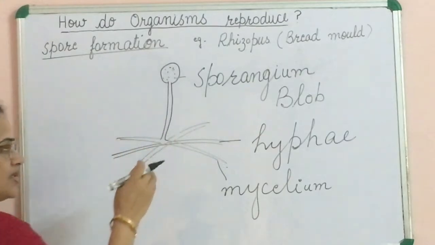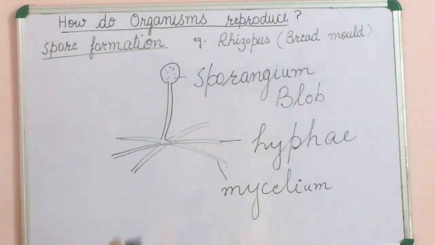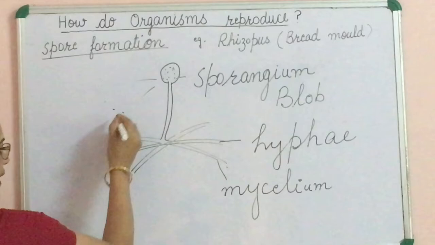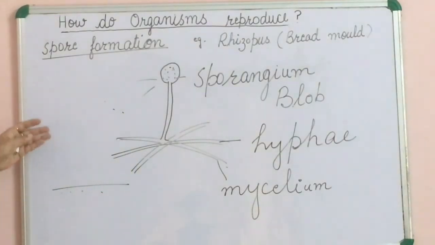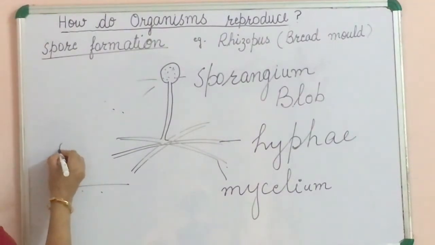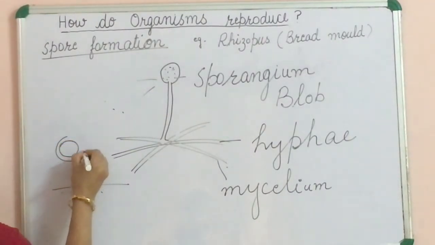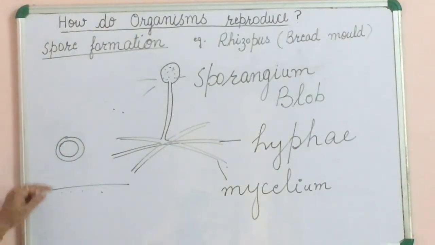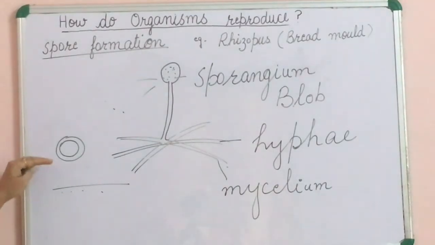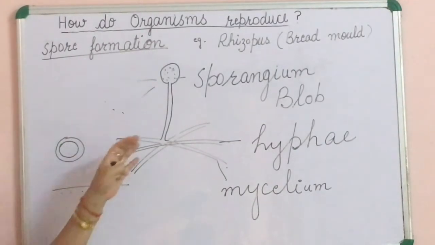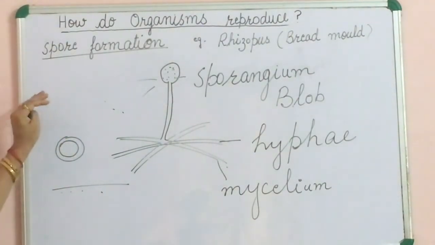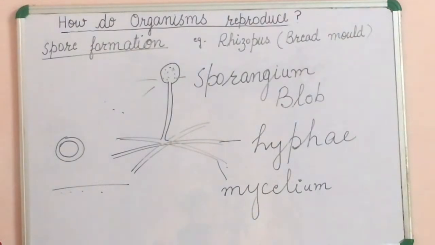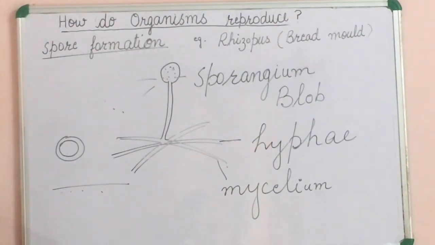Under suitable conditions, the sporangium wall bursts, spores come out, fall on the moist surface and grow into complete new individuals. The spores have a thick wall around them. So, the thick wall protects the spores under unfavorable conditions. When the favorable condition occurs, these spores grow into a complete new individual. So, this is spore formation which occurs in the case of rhizopus or bread mold.